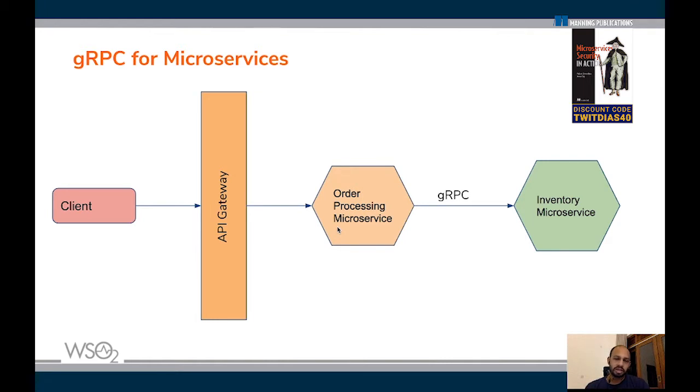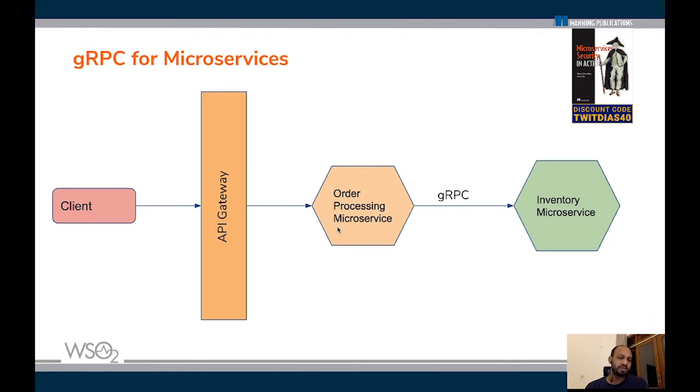And another important aspect when it comes to microservices is that usually a microservice architecture ends up with lots of microservices that are communicating with each other over the network. So the resource utilization and performance, the network performance, becomes very important. And that is why this gRPC protocol has become so popular, because it is highly resource optimized, resource efficient.